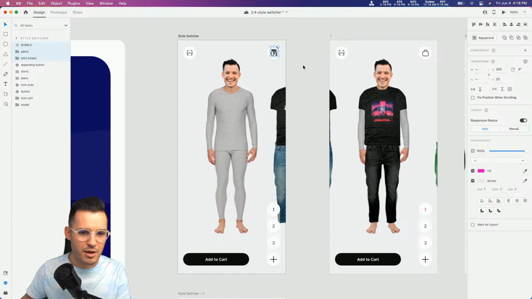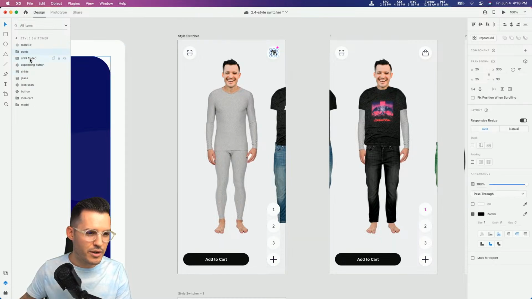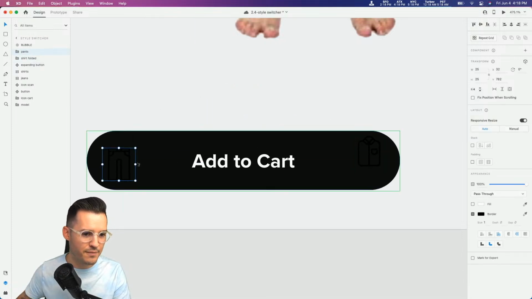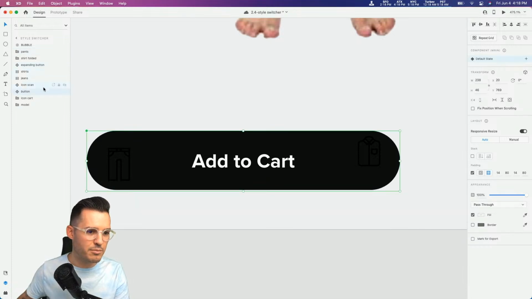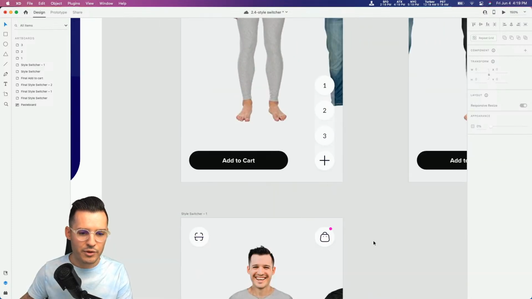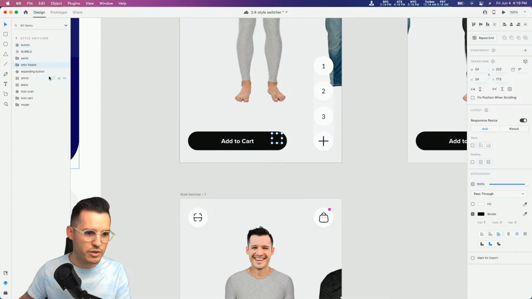Then we're going to come over here. We have the same elements, except we're going to want to take the shirt and the pants and hide them in this cart button, which is really easy because the cart button is black. Super duper easy like that. We're going to pop them in there. And then I tell you what, I think we're going to need to bring our button up above on both these things. Okay, so we have our little guys hiding there.